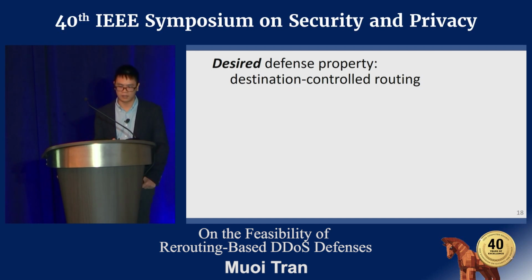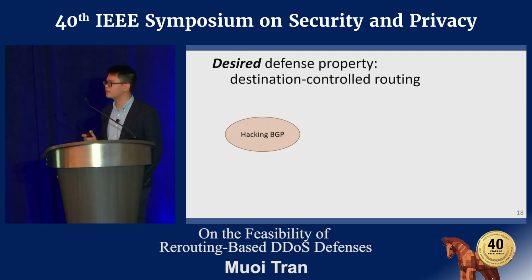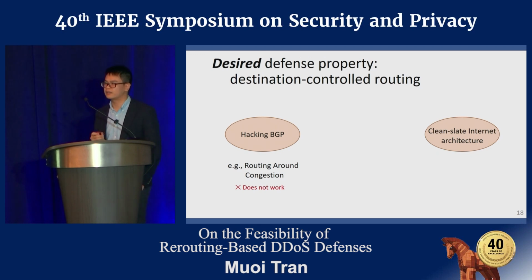So we argue that for future direction of transit-link DDoS defense, there is a design property for the defense, which we call destination control routing, which means the traffic destination should have some control over the routing of its critical traffic. So we just saw that hacking the BGP protocol, like routing around congestion, simply doesn't work. And at another extreme, we may have the clean-slate internet architectures like SCION and Zebra. However, they are too costly to deploy.